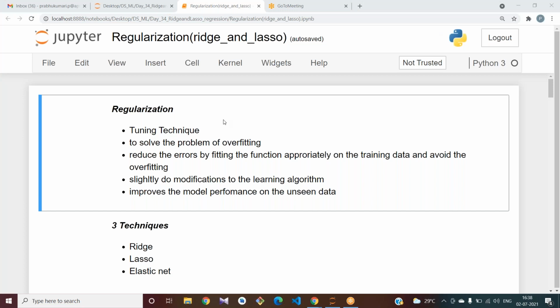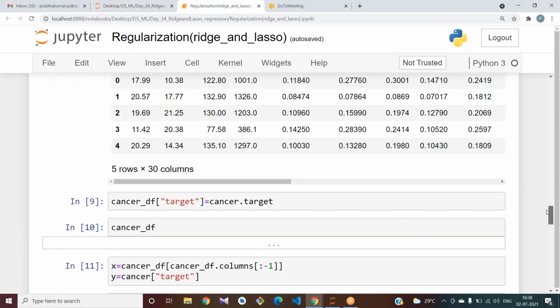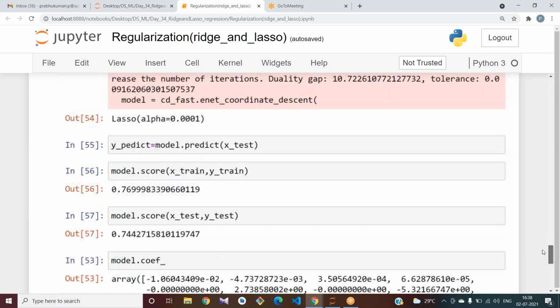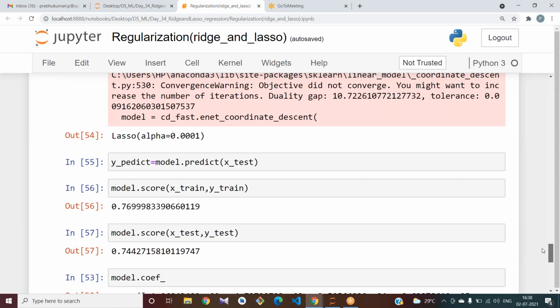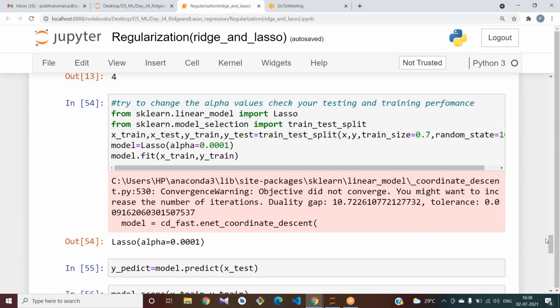In yesterday's class, we were discussing ridge and lasso regression. In lasso, we calculate the coefficients, and I told you to change the alpha values and check your testing and training performance.